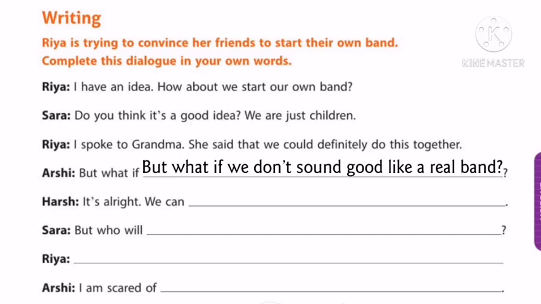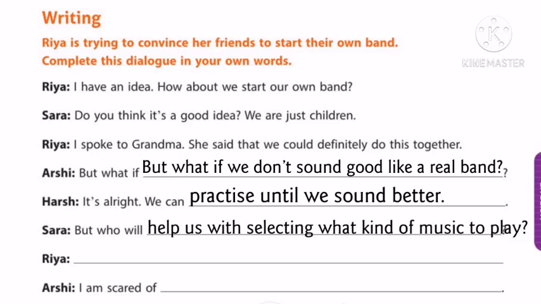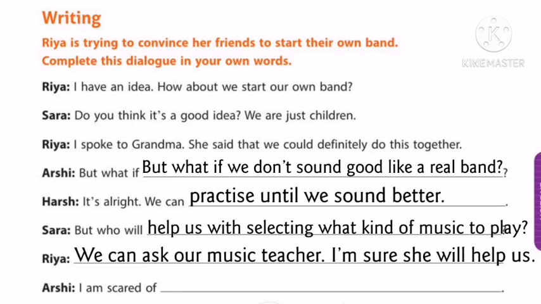But what if we don't sound good like a real band? Ria, it's alright, we can practice until we sound better. Sarah, but who will help us with selecting what kind of music to play? So, what will be the answer? Ria, we can ask our music teacher. I'm sure she will help us.